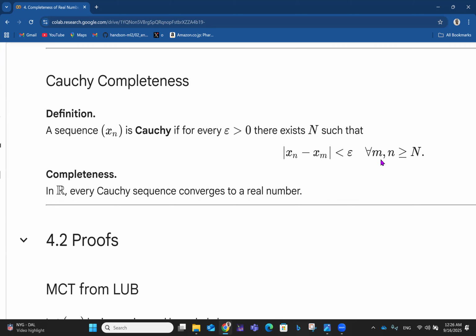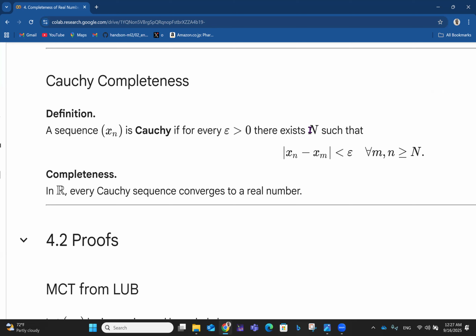A sequence xn is Cauchy if for every epsilon greater than 0, there exists n such that the absolute value of the difference between xn and xm is always less than epsilon for every m and n that is greater than or equal to that particular value n, right? So you have a Cauchy sequence xn.